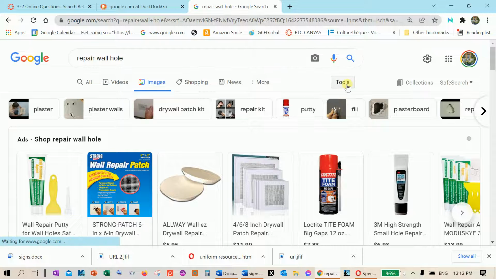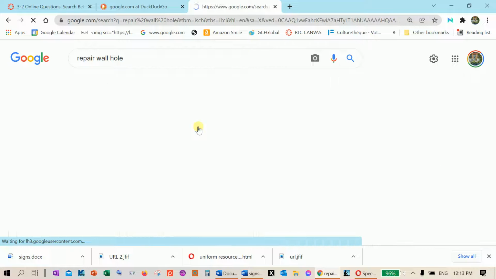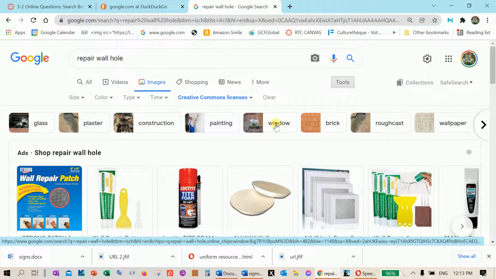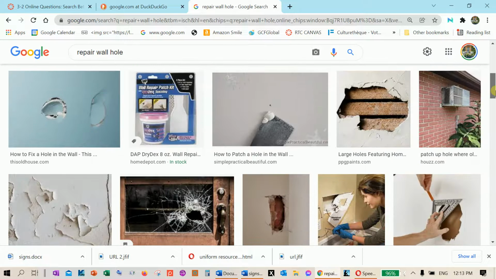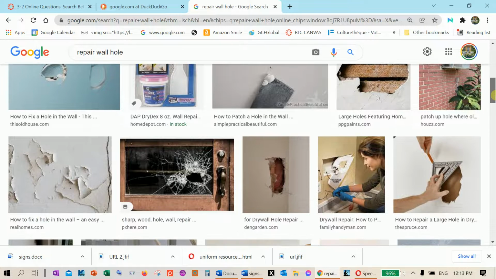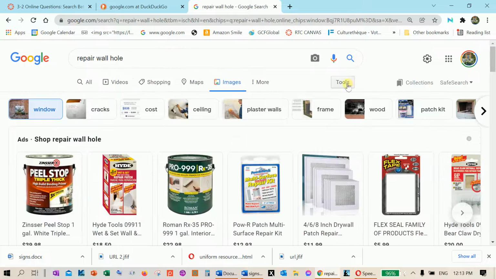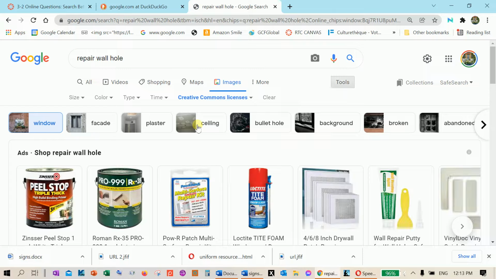So I go to Tools, I go to Usage Rights, Creative Commons. And now let's look, I want to look at a window. And again, I have my ads up at the top, so I want to come down and let's just make sure that I have the images for the right. See, I have all here instead of just Creative Commons. Okay, now it's chosen.